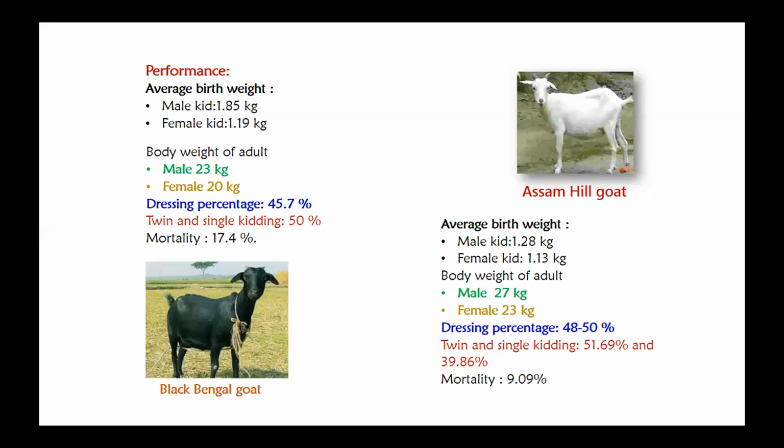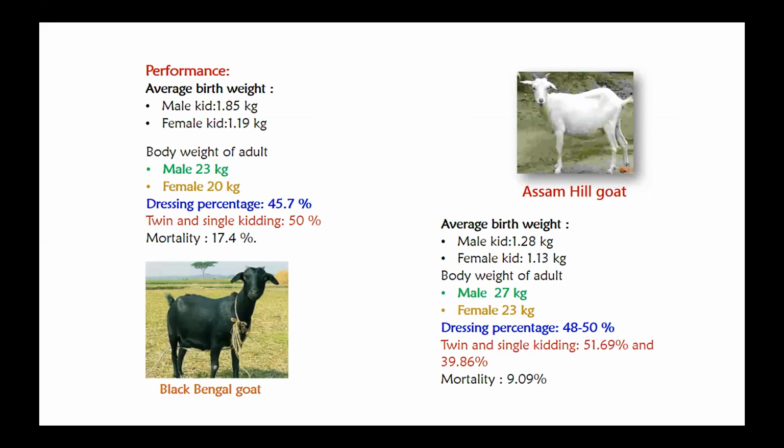For Assam Hill goat, the average birth weight is 1.28 kg for male and 1.13 kg for female. Adult body weight is 27 kg for male and 23 kg for female, and dressing percent is 48 to 50%. Twin and single kidding is 51.69 to 39.86%. Mortality is